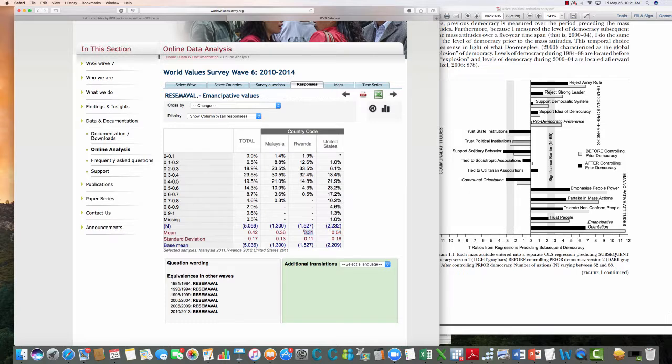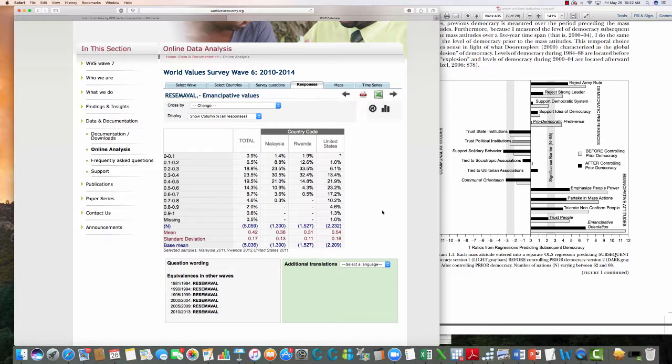Rwanda has the lowest in the countries we selected. And Malaysia is much closer to Rwanda than it is to the United States. The United States, the average is 0.54. For Rwanda, it's 0.31, and Malaysia, it's 0.36. So we can see right there that Malaysia is rather low on the emancipative orientation. That would, of course, predict that they would not be a democratic country, and they are not.